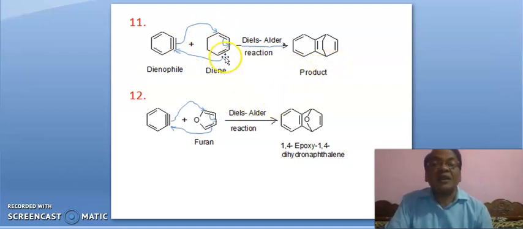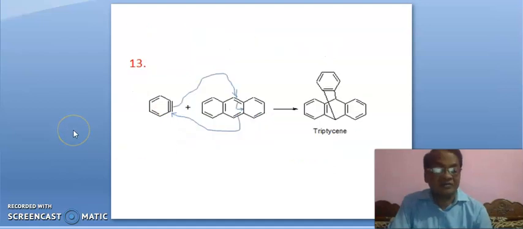Okay, means it traps this benzyne. In a similar fashion, this furan traps this benzyne, and in a similar fashion, this anthracene will also trap this, leading to, it is also a Diels-Alder reaction.